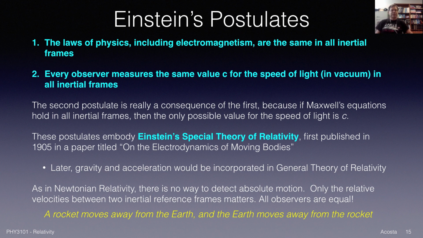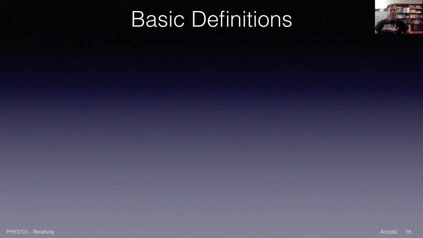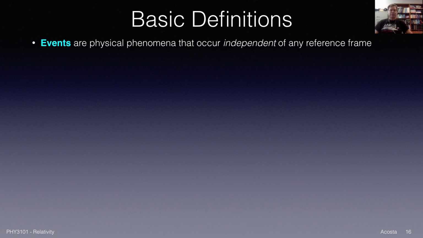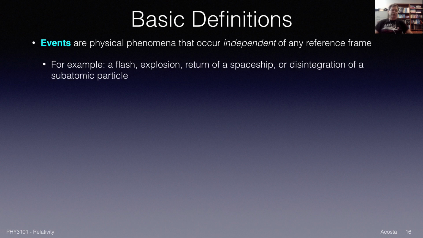Now, before we get into the consequences, let's go and define some basic terms. First, events. Events are physical phenomena that occur independent of any reference frame. So, for example, a flash, an explosion, a snap, a return of a spaceship, or a disintegration of a subatomic particle. This is a physical event that happened independent of any coordinate system.